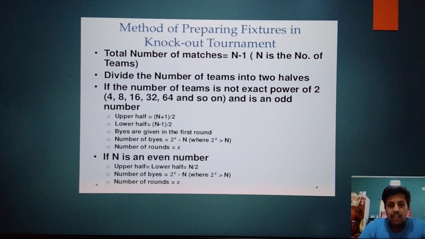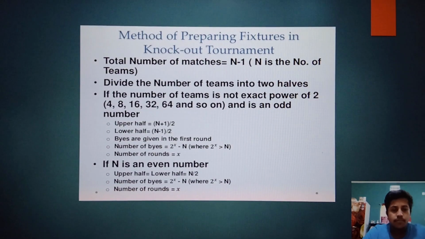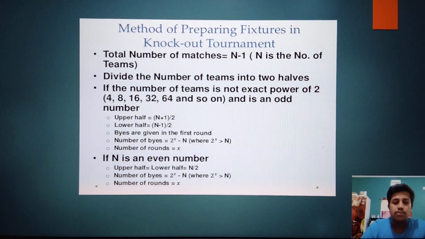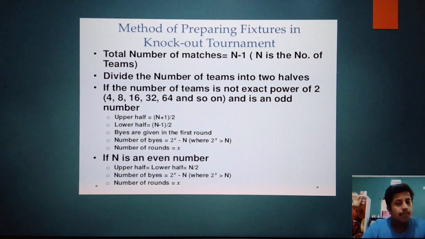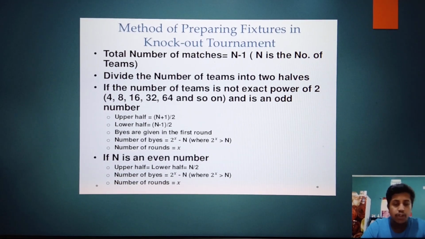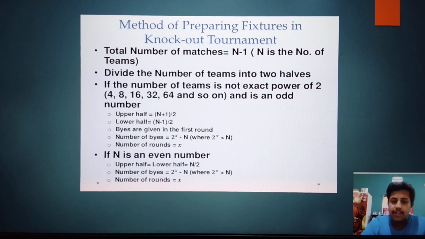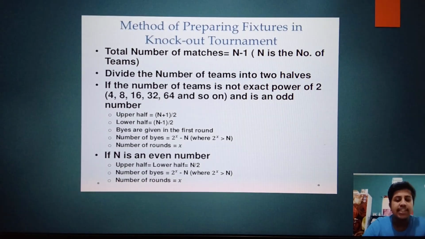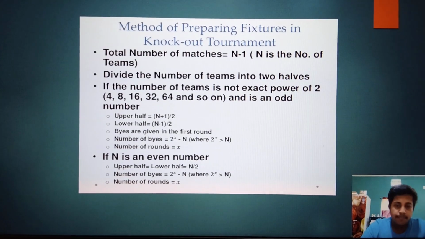See, the total number of matches: how to calculate? It is N minus 1, where N is the total number of teams participating. You will blindly take the total number of teams, minus 1, and you will get the number of matches. Suppose there are 7 teams, then 7 minus 1 is 6. So 6 matches will be there altogether.